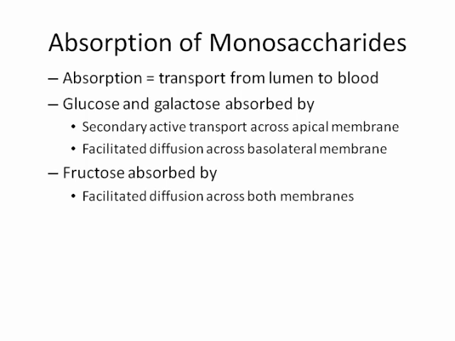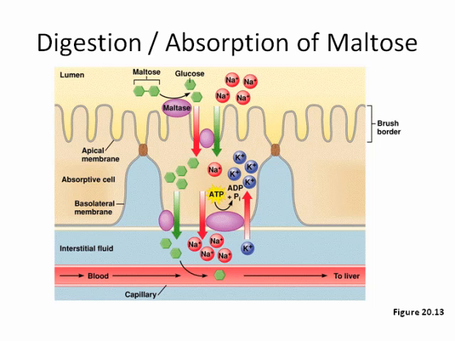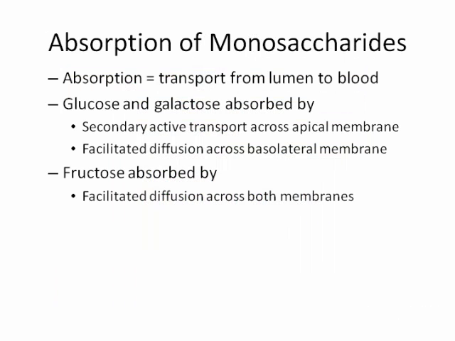Once disaccharides are broken down into simple sugars, that is, carbohydrate monomers, they are absorbed through transport from the lumen into the bloodstream. We'll bounce back and forth between this slide and the next.